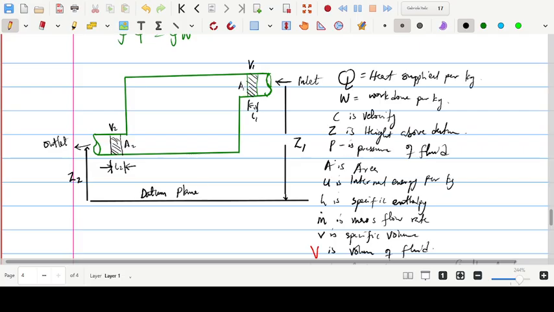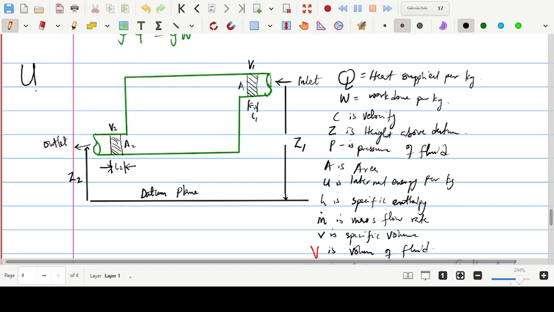You understand? The pressure of the fluid is P. There will be a pressure gradient, meaning the pressure will be decreasing. And we have the area of the portion we want to look at: the area of this one is A1 and this one is A2. Now u is the internal energy per kilogram. Don't forget that capital U is the internal energy.